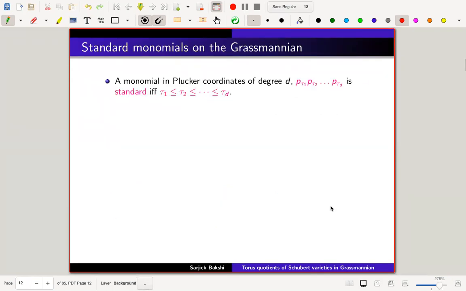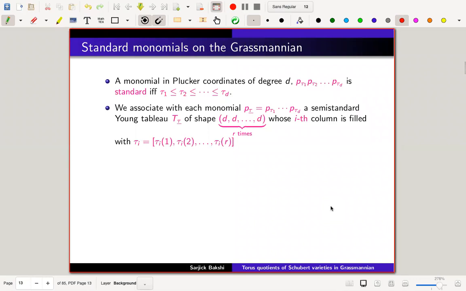Okay. Now let's go to the standard monomials on the Grassmannian. A monomial in the Plücker coordinates P tau 1 to tau d is standard if tau 1 is less than or equal to tau 2, which is less than or equal to dot dot dot, less than or equal to tau d.